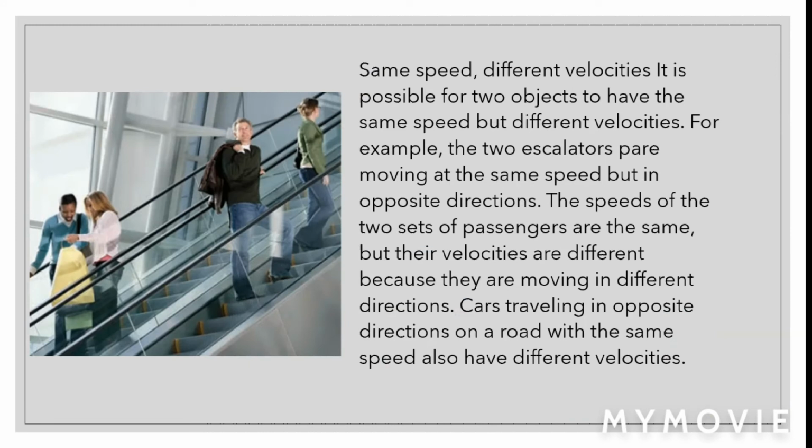Same speed, different velocities. It is possible for two objects to have the same speed but different velocities. For example, the two escalators are moving at the same speed but in opposite directions. The speeds of the two sets of passengers are the same, but their velocities are different because they are moving in different directions. Cars traveling in opposite directions on a road with the same speed also have different velocities.